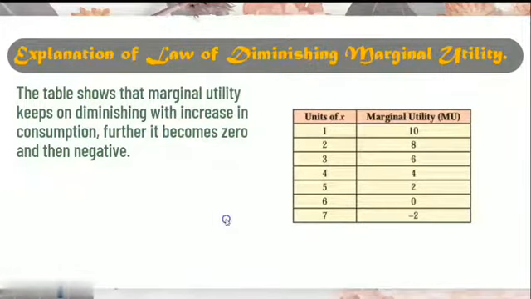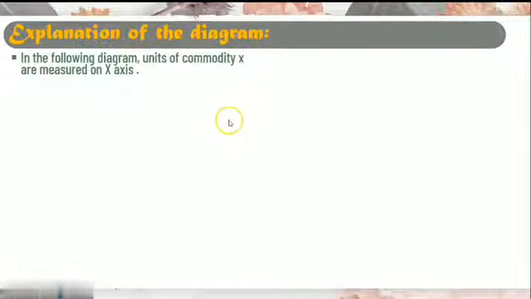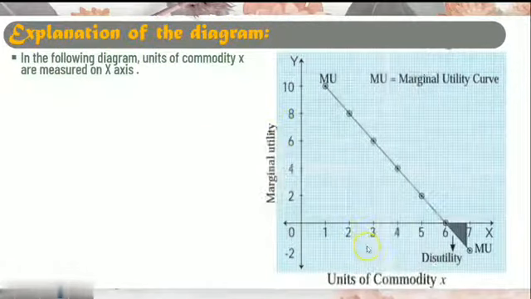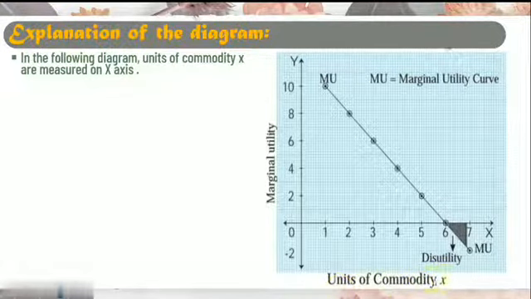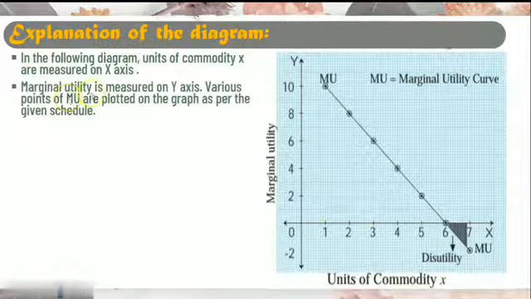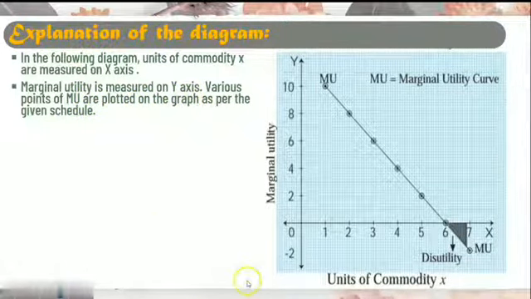Now let us understand this with the help of a diagram. See here, units of commodity X are measured on the x-axis. This is our x-axis. Marginal utility is measured on the y-axis. Various points of marginal utility are plotted on the graph as per the given schedule, as per the table that we have just seen.